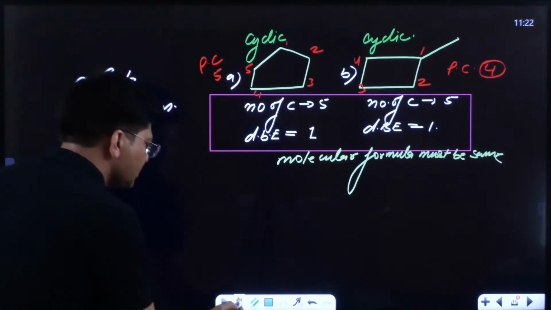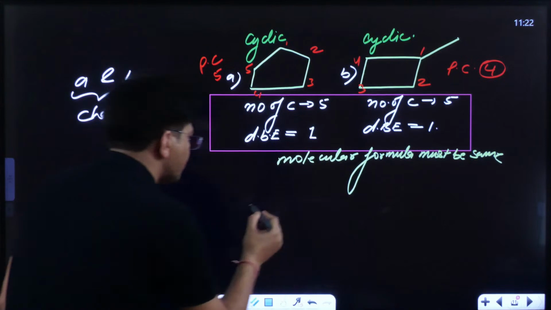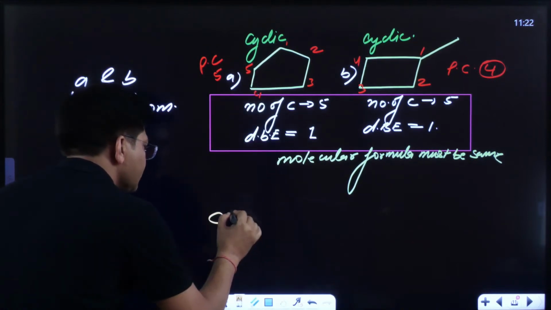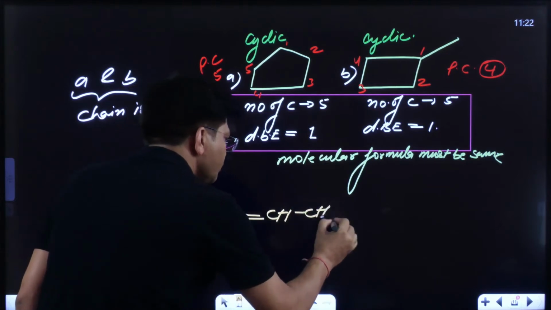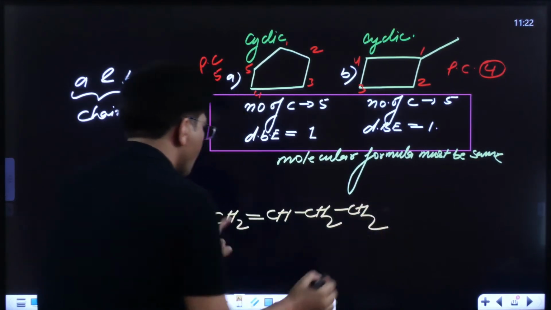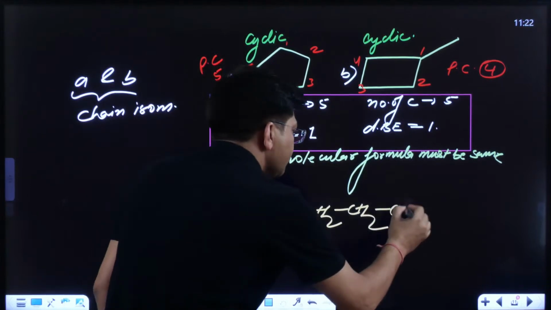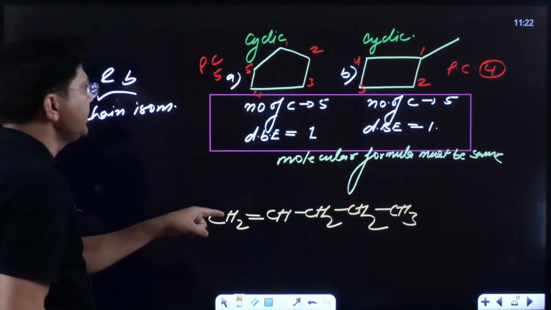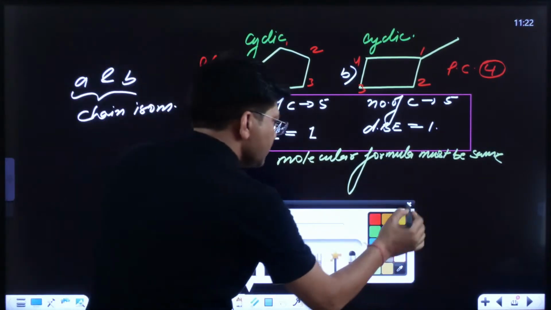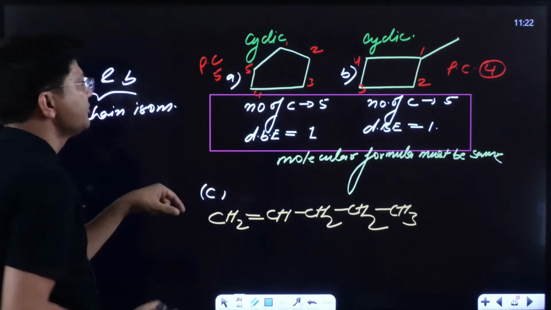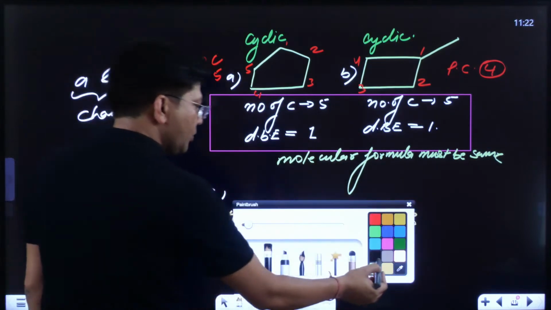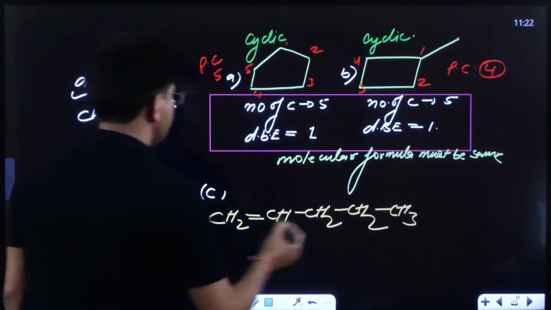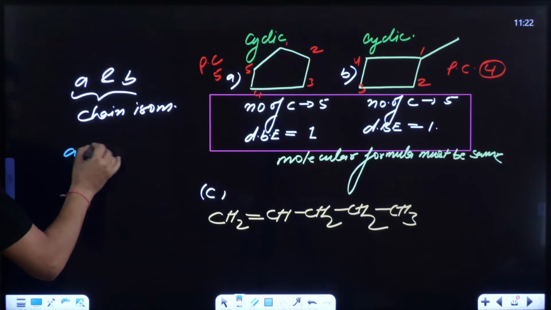Now, if I draw one more structure, CH2 double bond CH2, 1, 2, 3, 4, 5. Now see, if I give a name, this is C. What is the relationship between A and C?